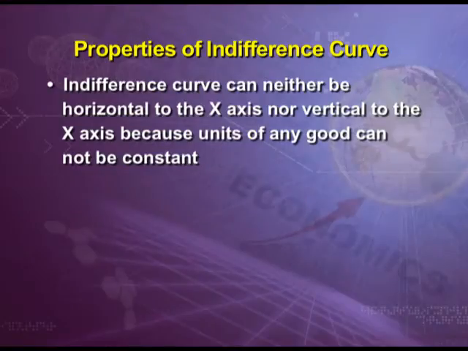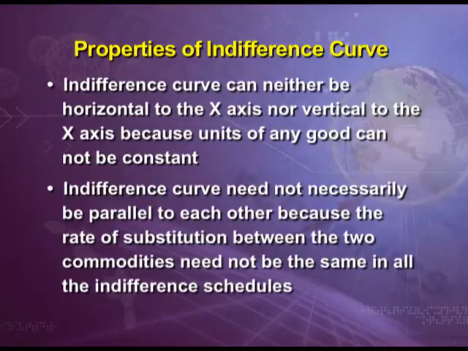Next property, an indifference curve can be neither horizontal to the x-axis nor vertical, because units of any good cannot be constant. Next property, indifference curves need not necessarily be parallel to each other, because the rate of substitution between the two commodities need not be the same in all the indifference schedules.